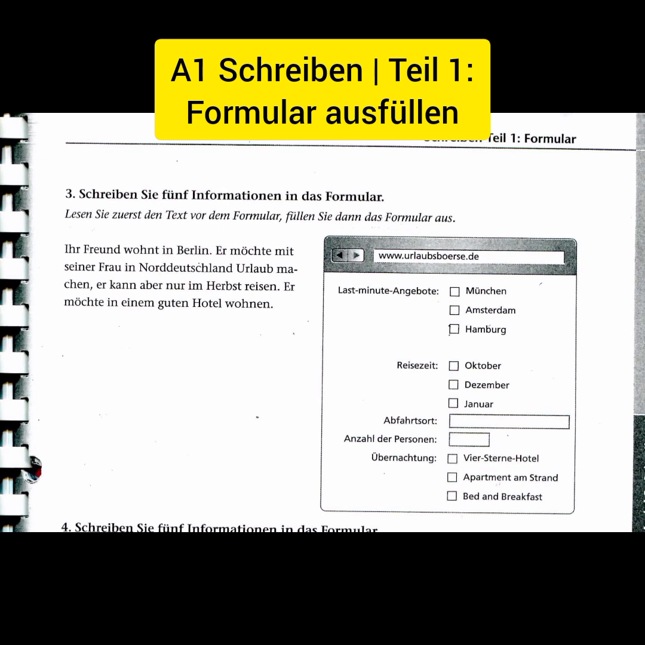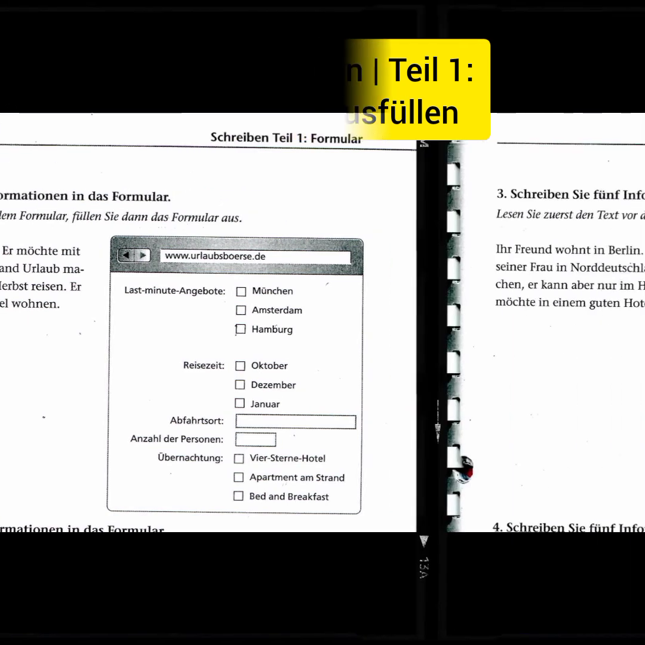In the last sentence, they clearly said, möchte in einem guten Hotel wohnen. He would like to stay in a good hotel. Therefore, the answer now becomes 4-Sterne Hotel. Okay, that is now our answer for that.